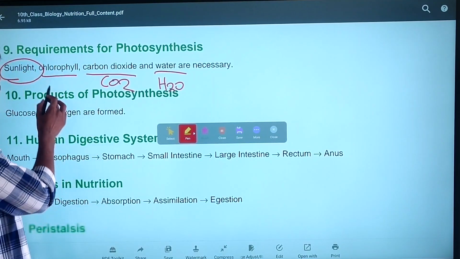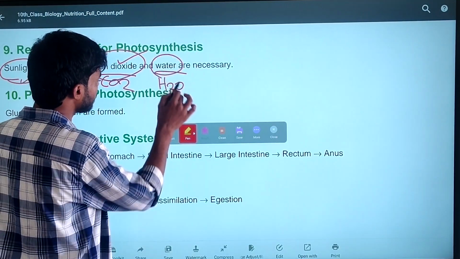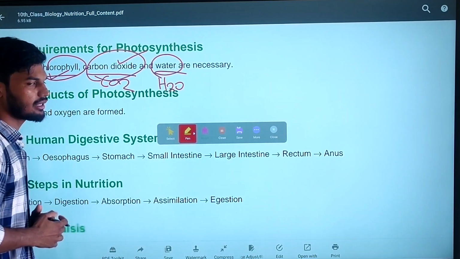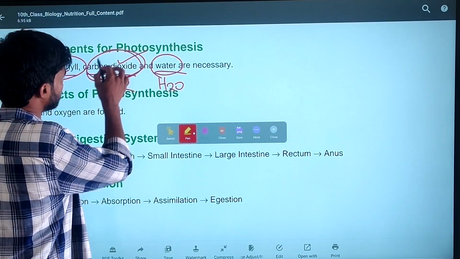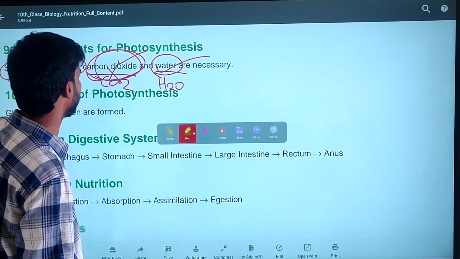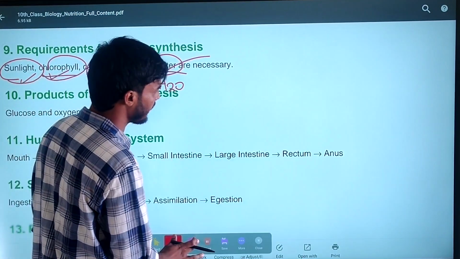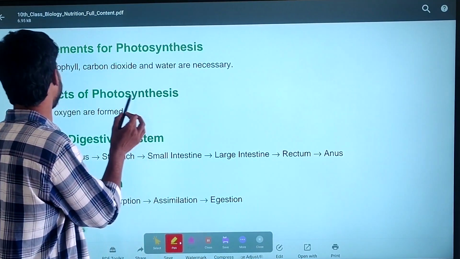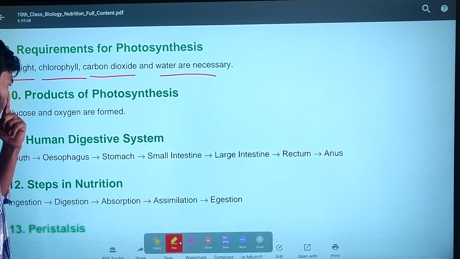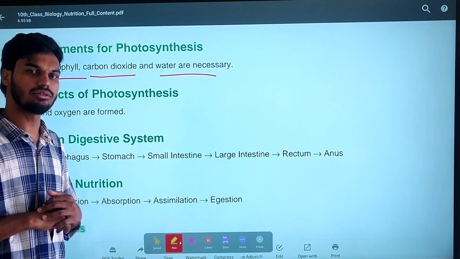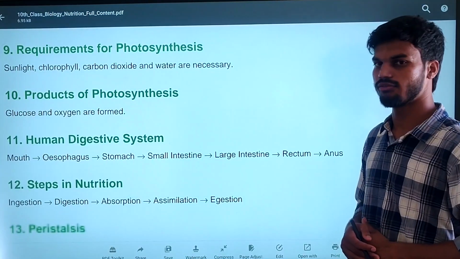For example, if chlorophyll, sunlight and carbon dioxide are present, but the water is not available, the process of photosynthesis will not take place. If carbon dioxide is absent while the remaining things are present, the process of photosynthesis will not take place. The process of photosynthesis takes place in the presence of four elements: sunlight, chlorophyll, carbon dioxide and water. Next, after the preparation, the chlorophyll will prepare during photosynthesis.